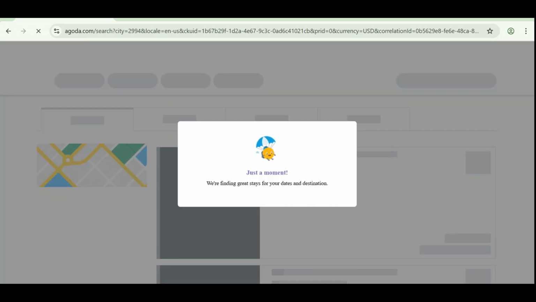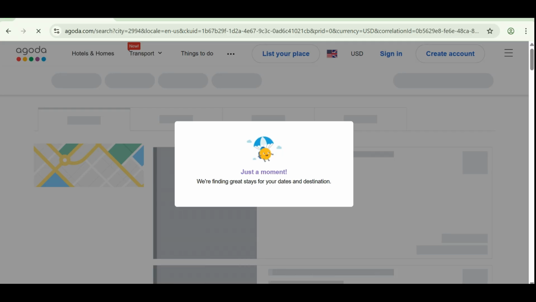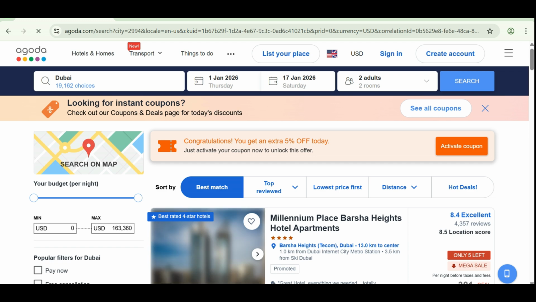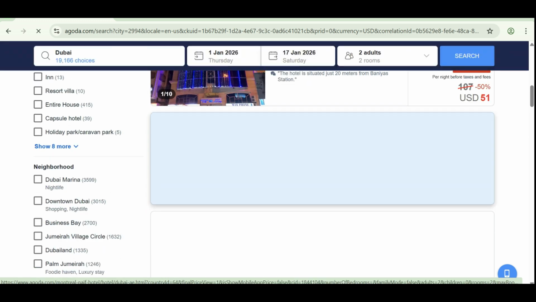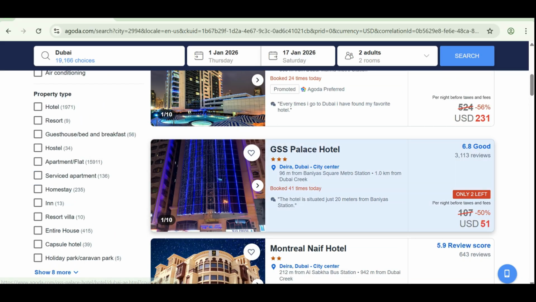After searching, they provide different suggestions related to my search. After getting the suggestions, I have to select which ones I'm going with and which ones to ignore. As you can see, you get an extra 5% off today, which means I can get 5% off through these services. You can see 50%. Now I'm paying 54, 51 out of 107.